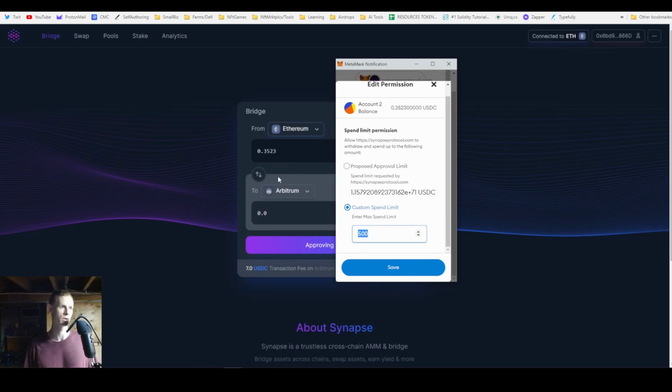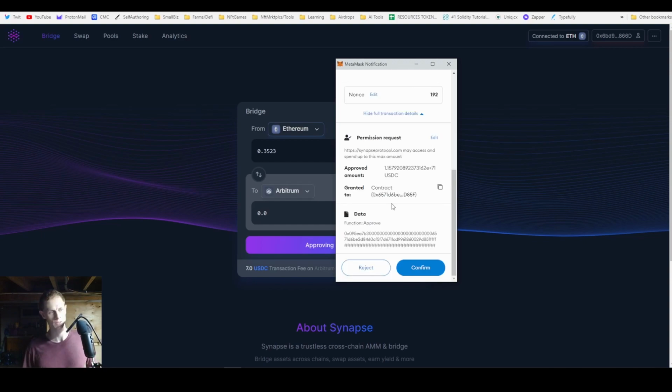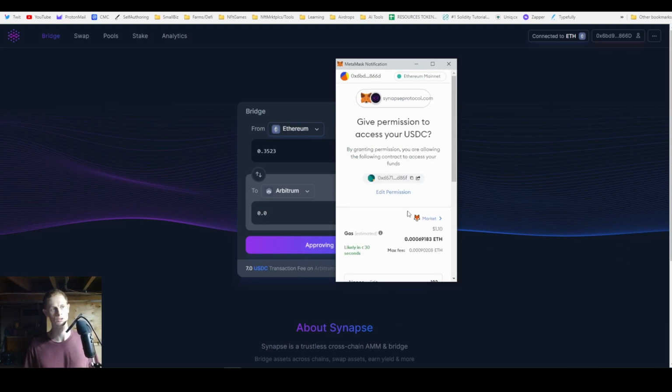But let's say I was moving $100, I would only give approval for 100 or 150 in case I need to move a bit more down the line, instead of unlimited by default, or it being 10,000. So it's important to understand what approvals are and what you're giving permission to for your tokens, understanding token approvals and set approval for alls, which we'll cover in the other video anyway.